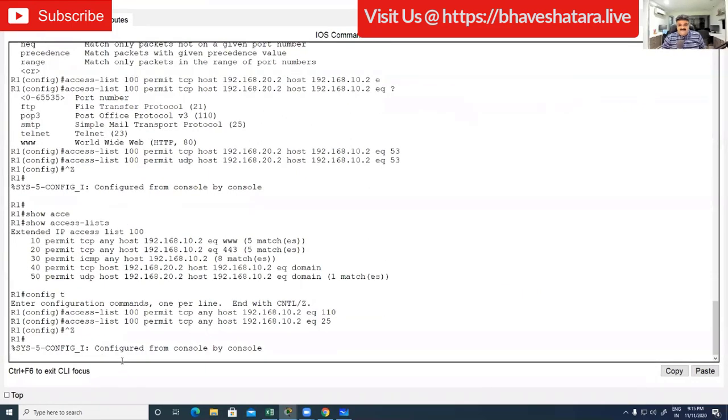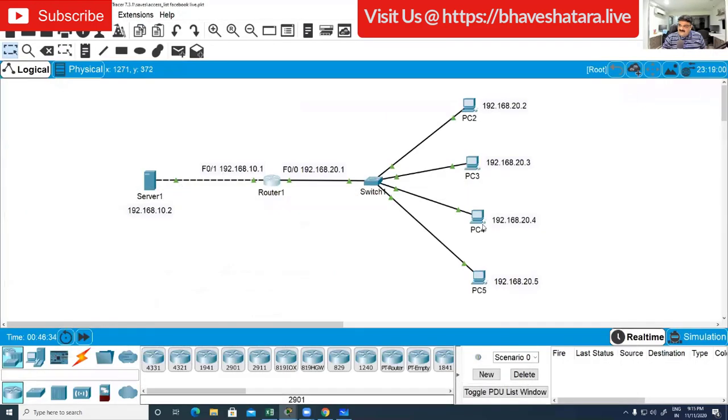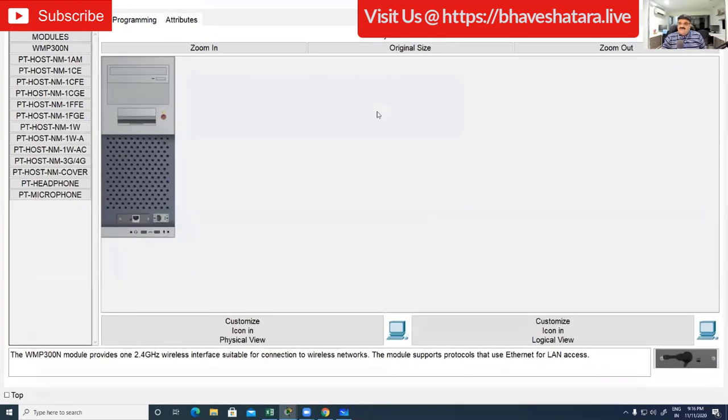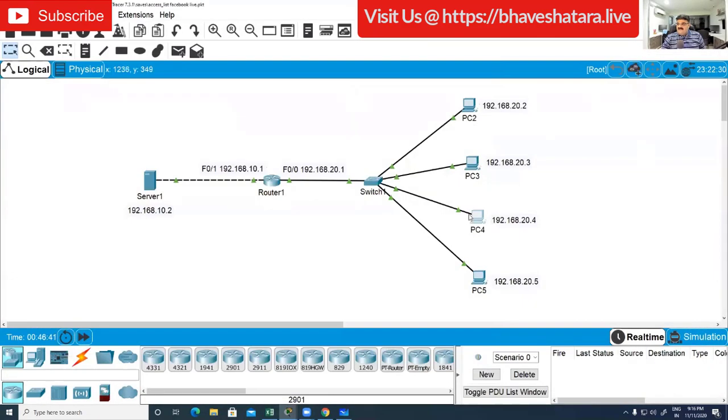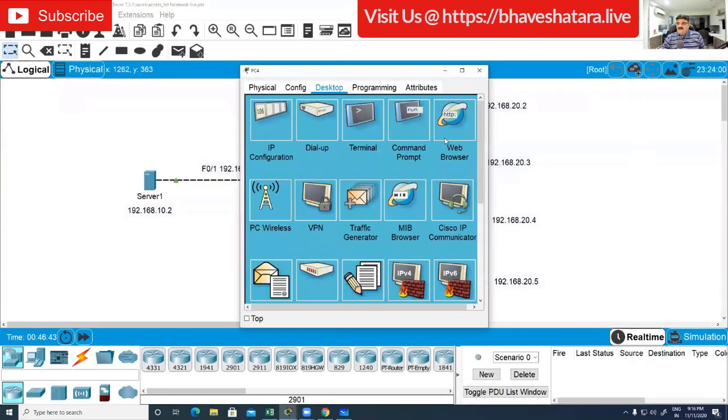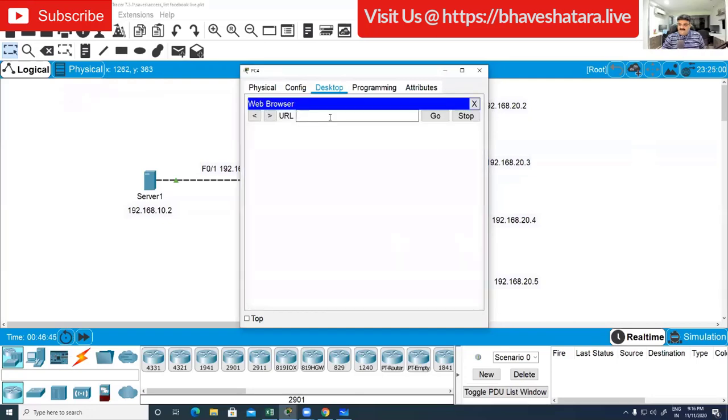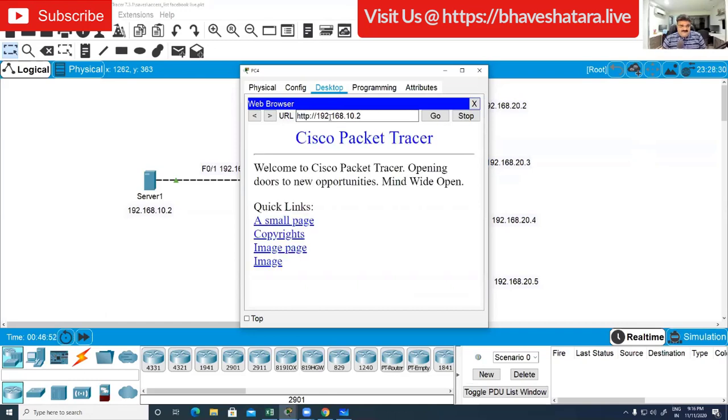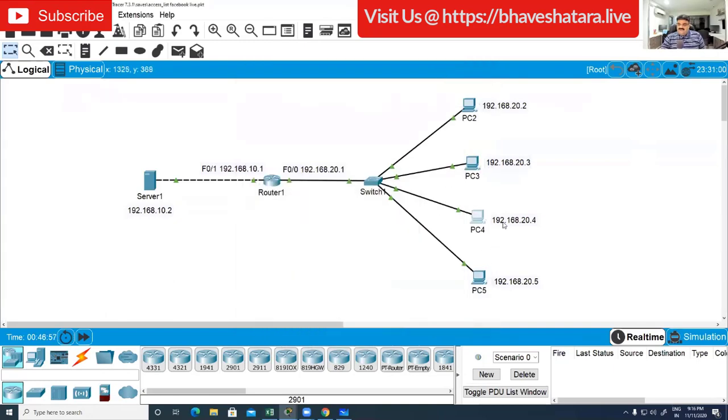Now the matter is that this particular IP 20.4 is actually accessing the website. Let me go there, desktop, and he is able to access the website at 192.168.10.2. But I don't want this. My requirement has now changed: anyone can open the website, I don't have any problem, but this 20.4 cannot access the website.